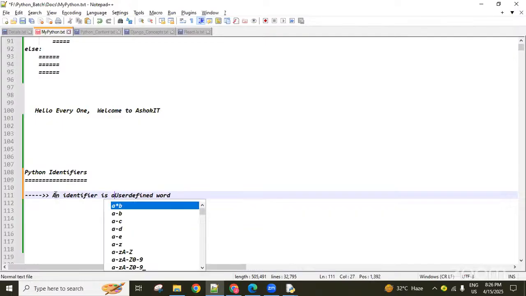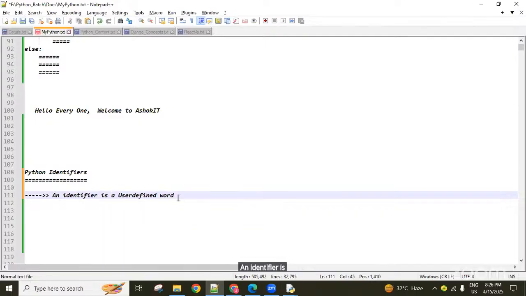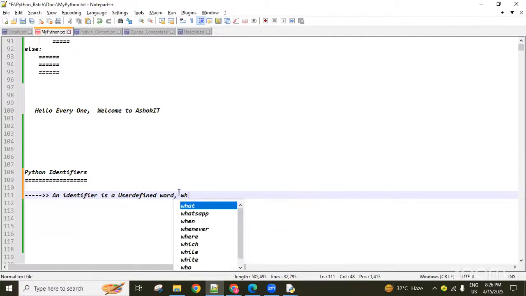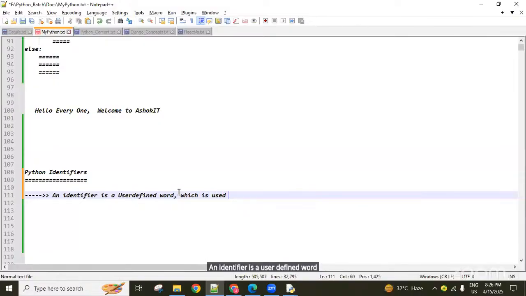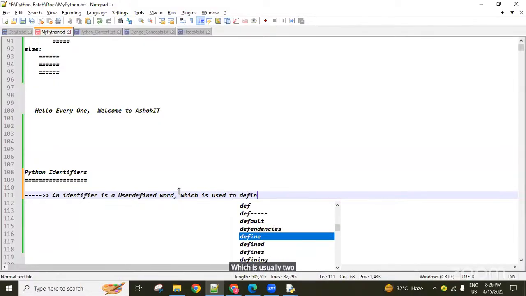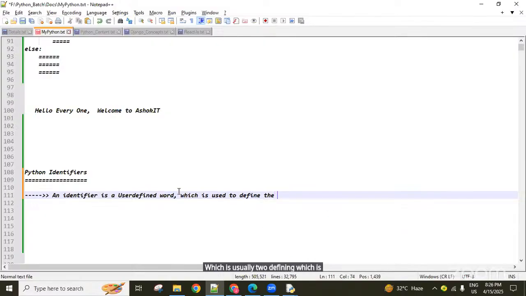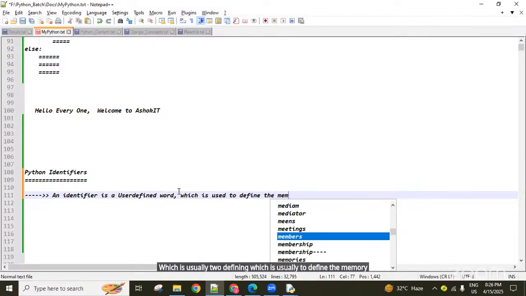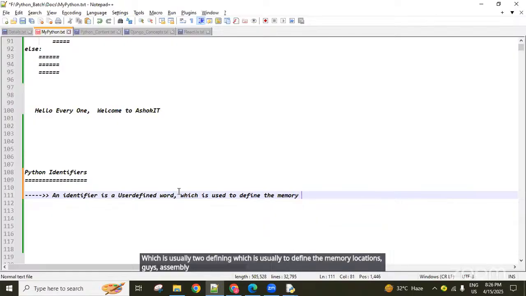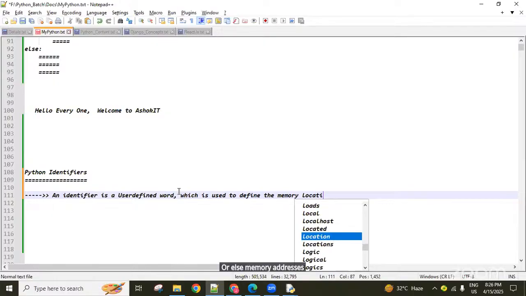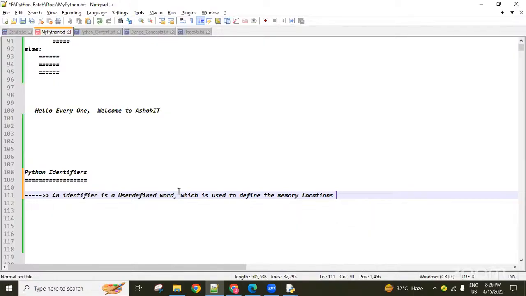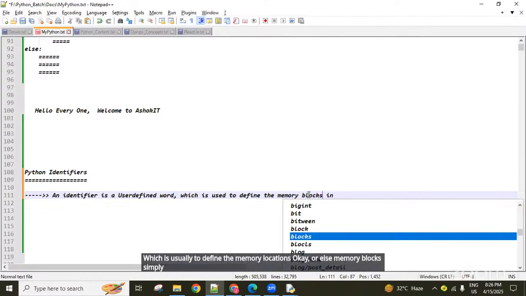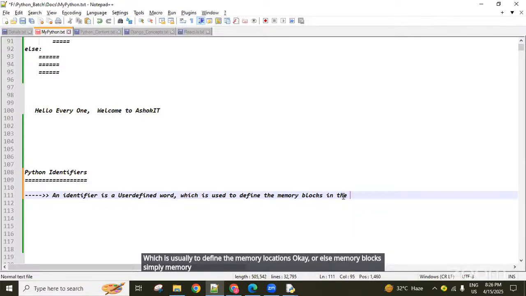An identifier is a user-defined word which is used to define memory locations, guys, or simply memory addresses, or memory blocks in the memory.